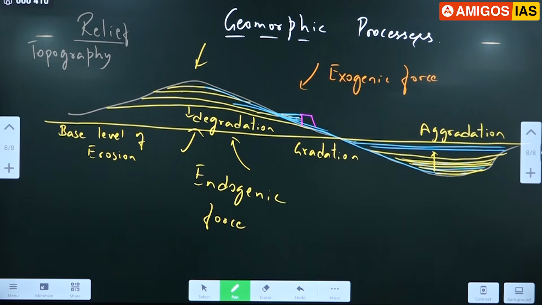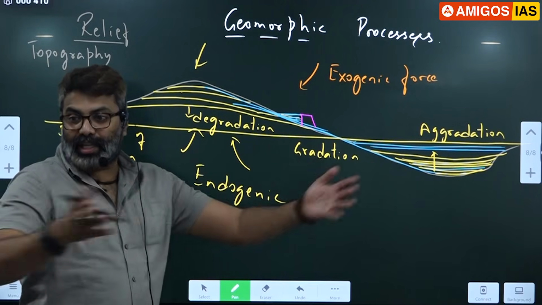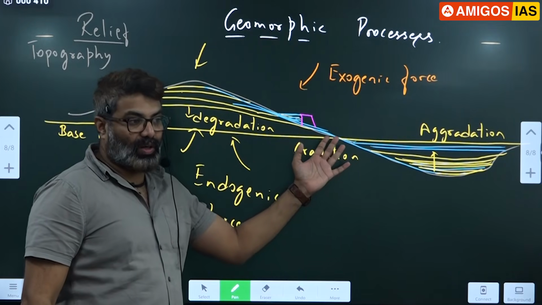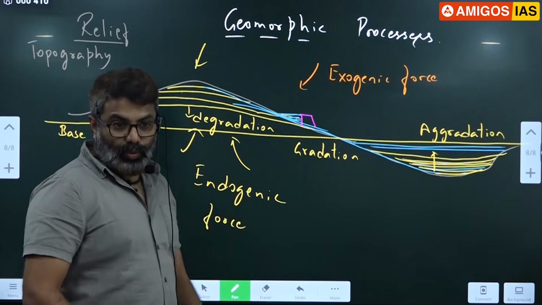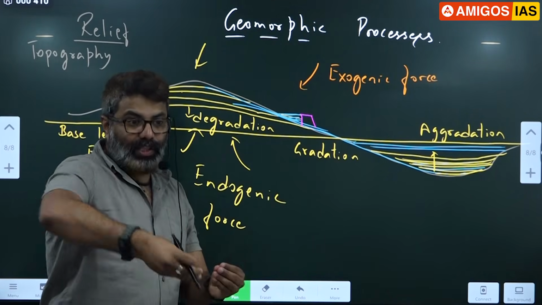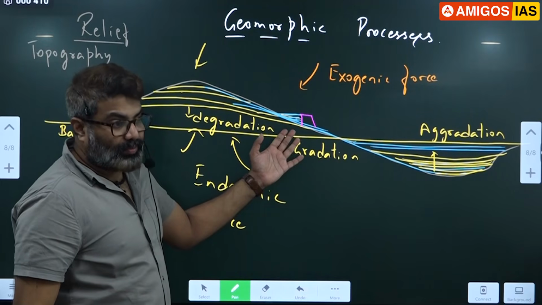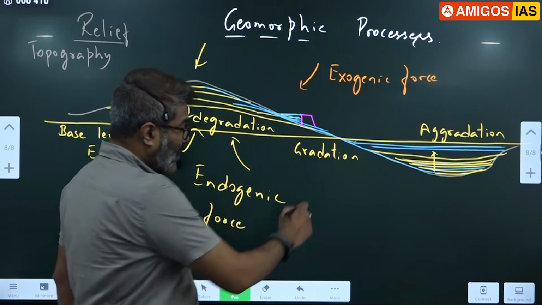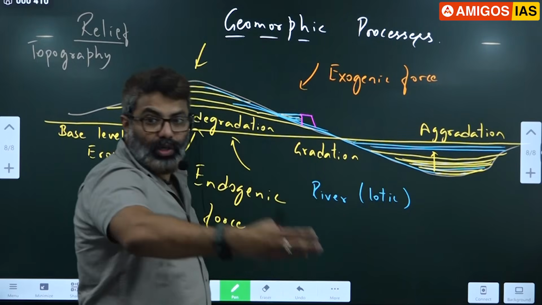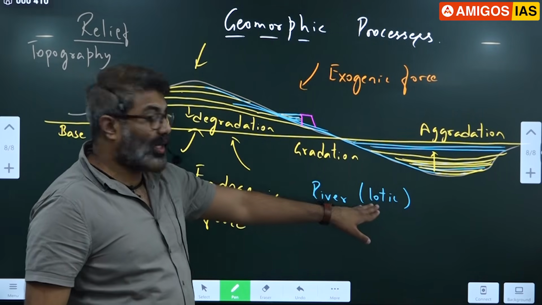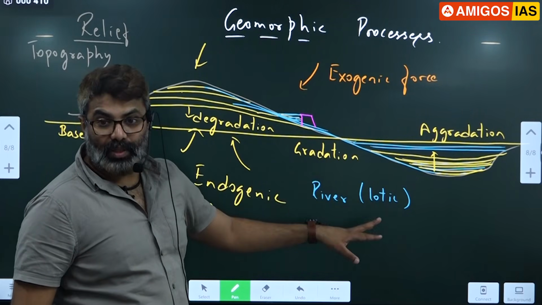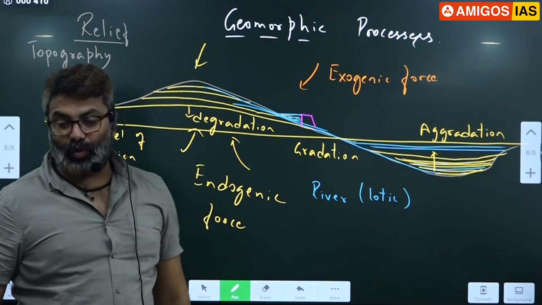So there is a reason in many countries like Norway, Sweden and all, they are demolishing the dams, opening all the gates now. They are no longer building dams in some countries like Norway. They are restoring the water flow. Because when the water is flowing, it has its own ecosystem on either side. Plants are there, some vegetation is there, organisms are there. We call it a lotic ecosystem. River ecosystem is called a lotic ecosystem, meaning flowing water. So plants and animals are acclimatized to the flowing condition of the water. So we have to restore that water flow.